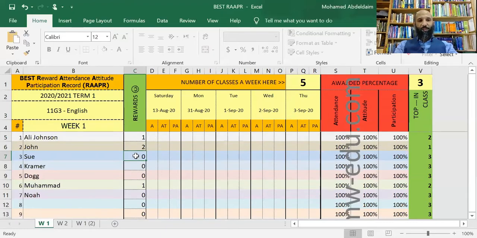Now here starts the fun. If Sue answers, for example, 3 questions, or she does a good thing, she helps other people, or hands in the homework before the due date or anything. So for some reason she did wonderfully. So she got 3. Now see what's happening here. It gives you the top 3 students in class. So she became #1 because she has 3 points, and John became #2 because he has 2 points, and Ali and Muhammad became #3 because each one of them has 1 point.